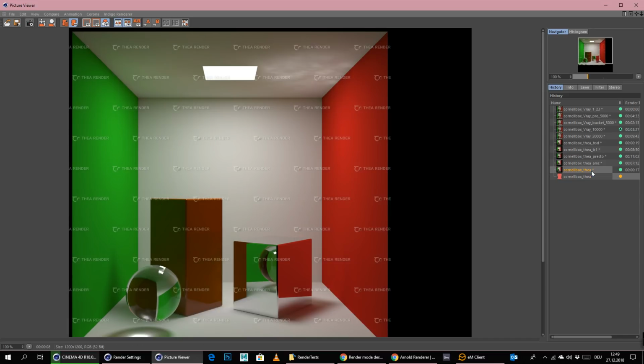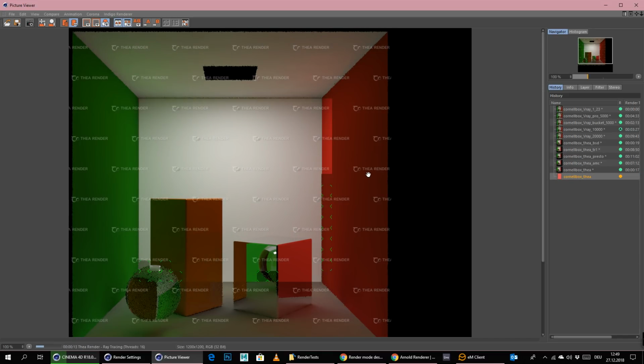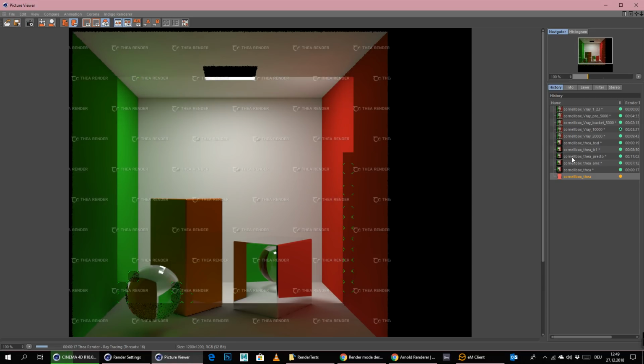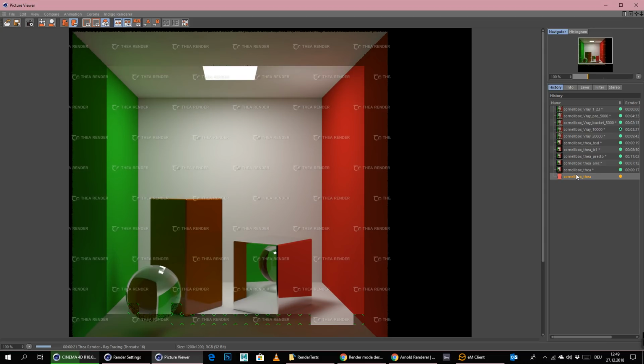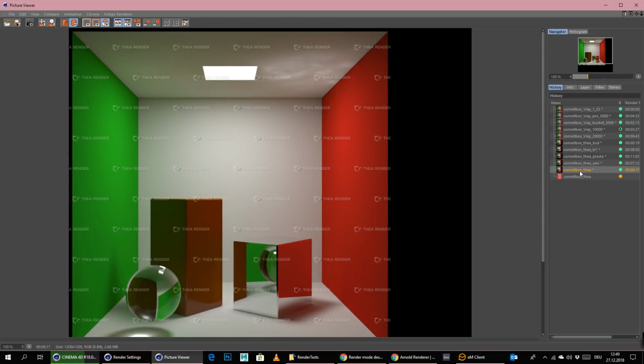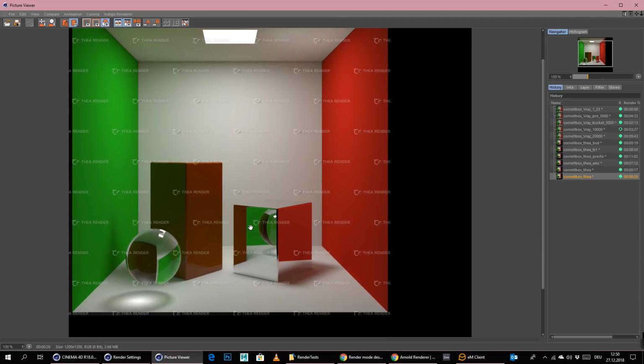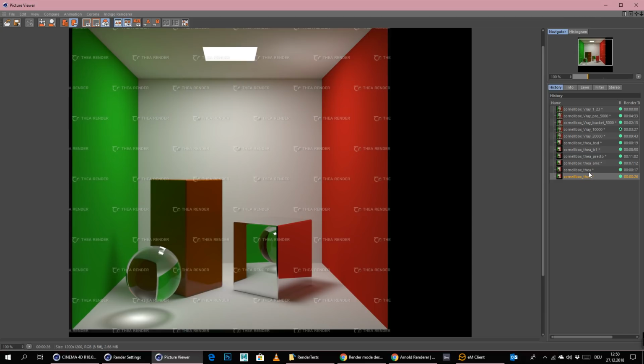No, we don't. Why? Why is the reflection depth not working as intended? I just don't get it. Why? And as you can see, the caustics are now way better. Much more cleaner than before, as you can see.